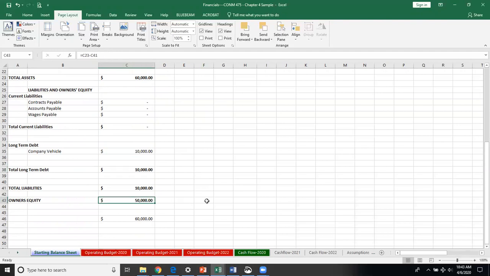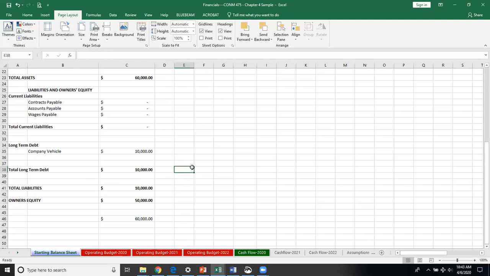My owner's equity is still $50,000. I threw this equation in down basically right there to make sure that both sides match or equal each other. So again, total assets, which is $60,000, equals my total liabilities plus my owner's equity. 10,000 plus 50,000 equals my 60,000.